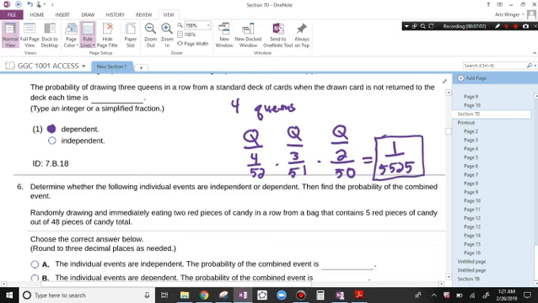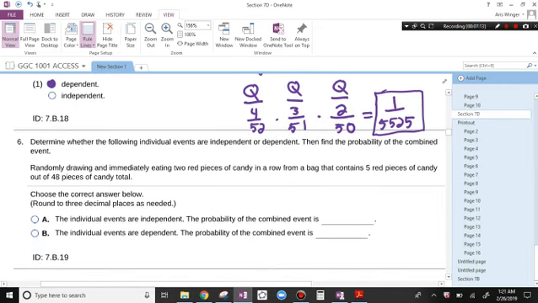Determine whether the following events are independent or dependent, then find the probability of the combined event. Randomly drawing and immediately eating 2 red pieces of candy in a row from a bag that contains 5 red pieces of candy out of 48 pieces of candy.